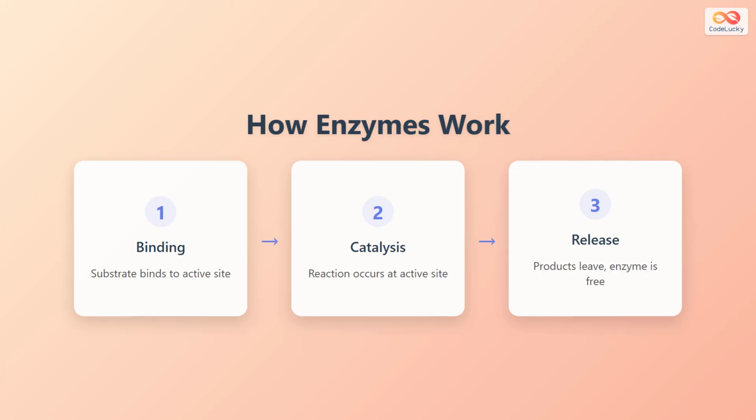The enzyme catalysis process occurs in 3 main steps. First, the substrate molecule binds to the active site of the enzyme, forming an enzyme-substrate complex. Second, the reaction occurs at the active site, where the substrate is converted into product molecules. Third, the products are released from the active site, and the enzyme returns to its original form, ready to catalyze another reaction. This cycle can repeat thousands or even millions of times.